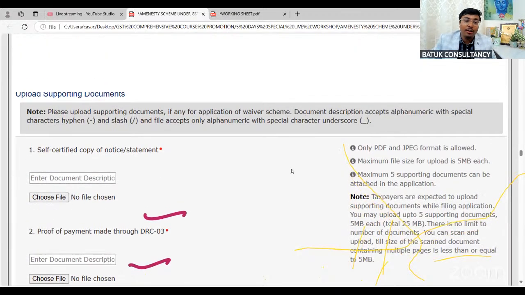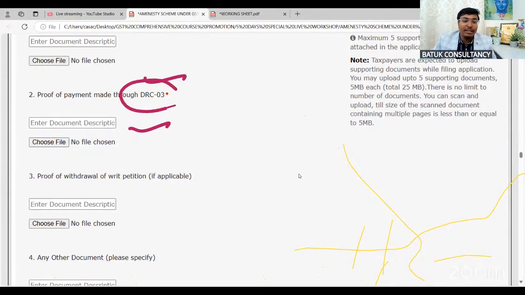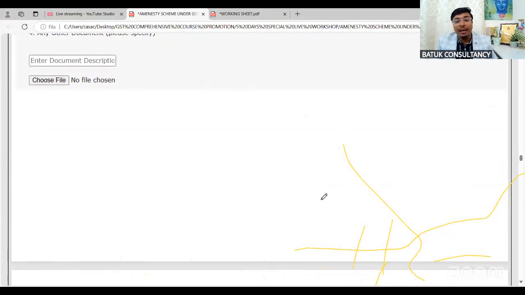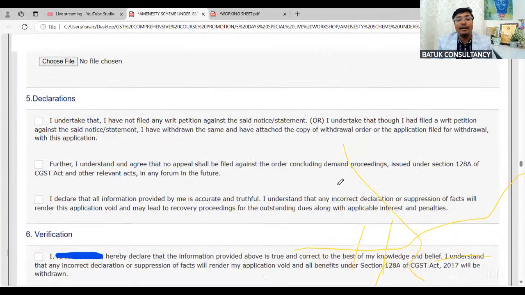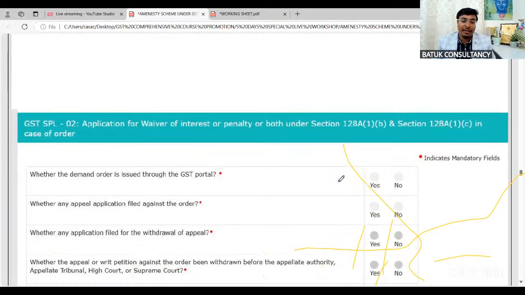These documents we have already covered: self-certified copy of the notice and statement, copy of DRC 03, and writ petition if applicable. These are the documents which are required. Then you have to go for the declaration and you can file the application.